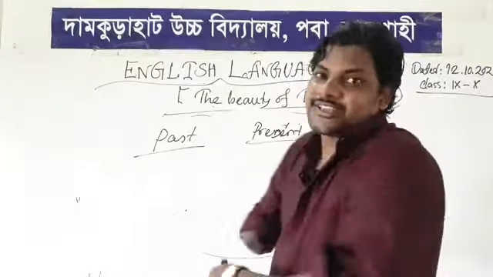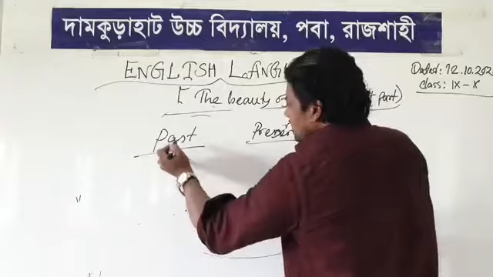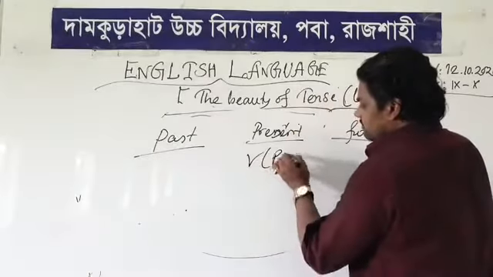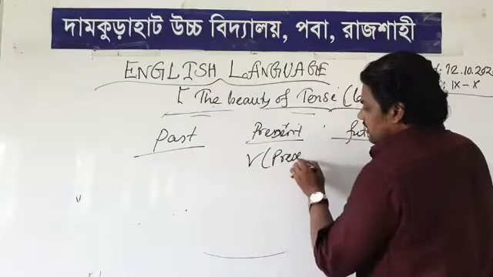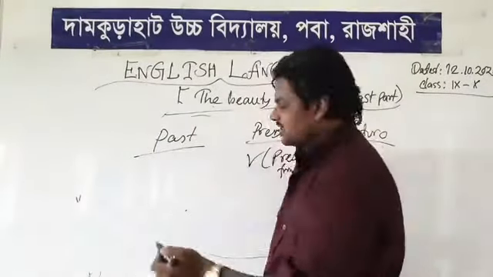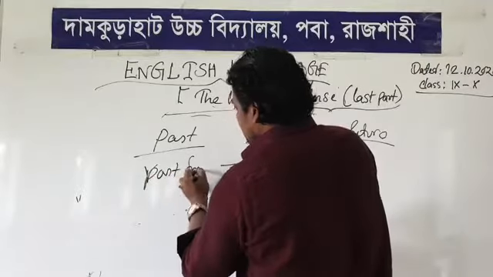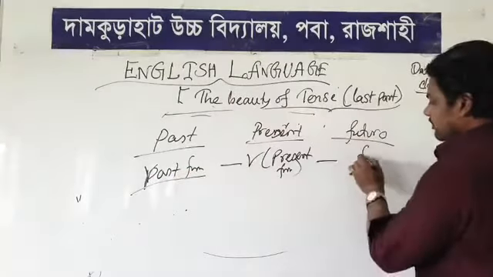So what did you see? You see only the verb changes. That means the verb present form, and the verb past form, right? Yes, past form. And then it's a future form.